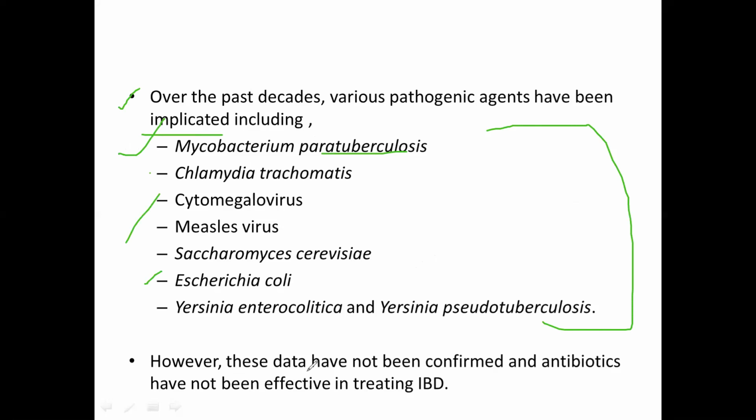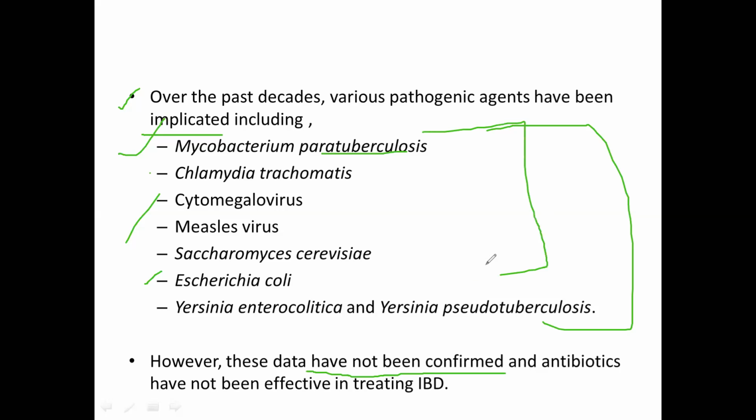However, the data do not confirm these findings, and there are no evidence studies which can confirm these reports. And again, antibiotics have not been effective in treating inflammatory bowel disease.